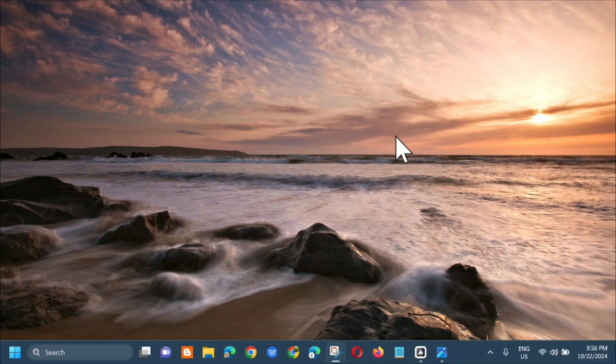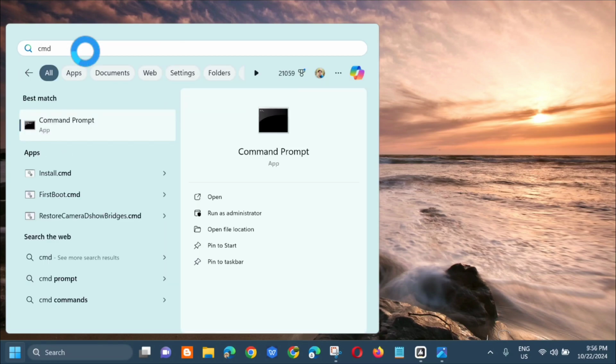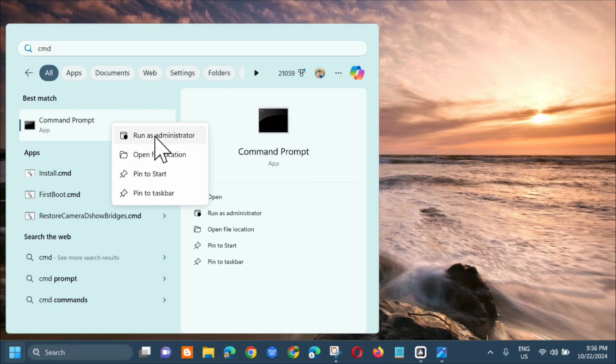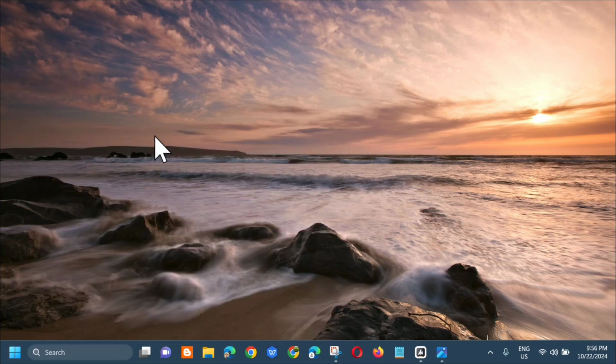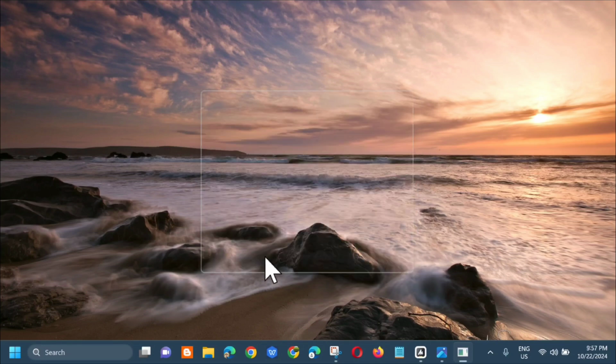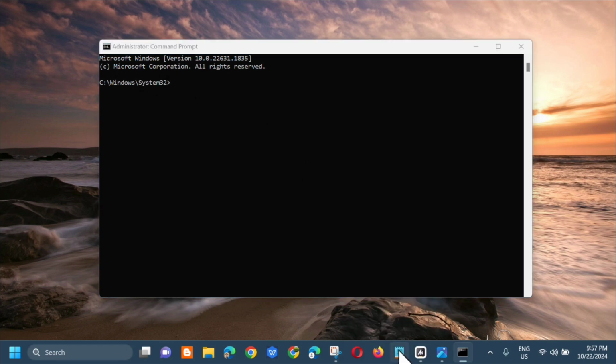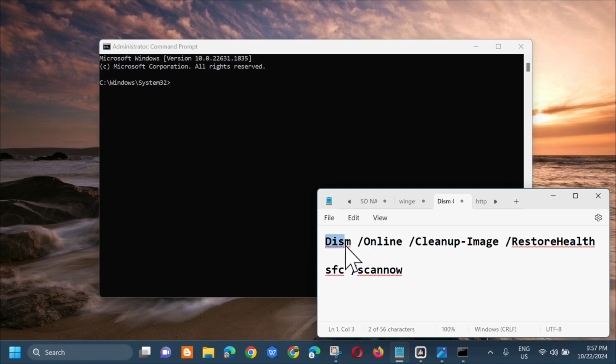So after dito sa help and support, another solution na pwede natin gawin. So same, all you have to do is to open up again the search menu. And dito sa search for app, type mo lang dito yung CMD, or ito yung tinatawag na command prompt, and then kailangan mo lang mag right click, and select mo lang dito yung run as administrator. If you receive user account control, then i-click mo lang dito yung yes. And dito sa administrator command prompt ay kailangan lang natin i-enter yung command keyword na DISM /online /cleanup-image /restorehealth, and then copy lang natin yan.